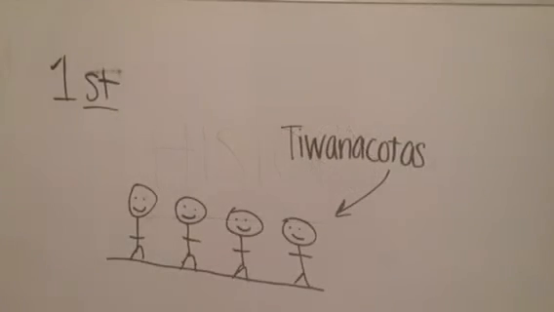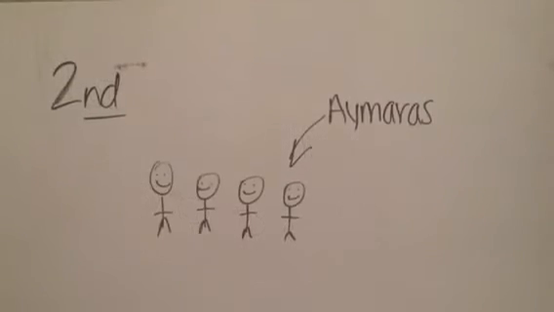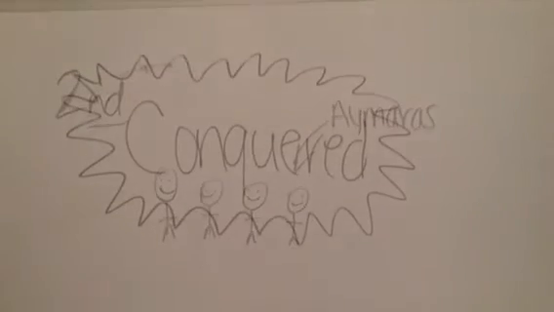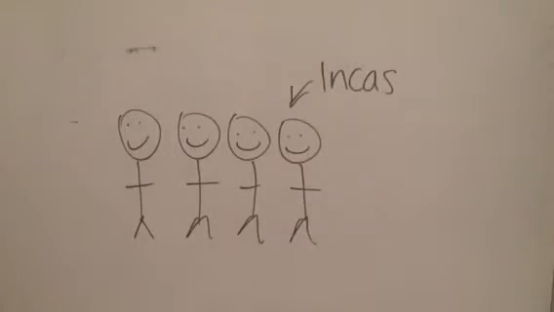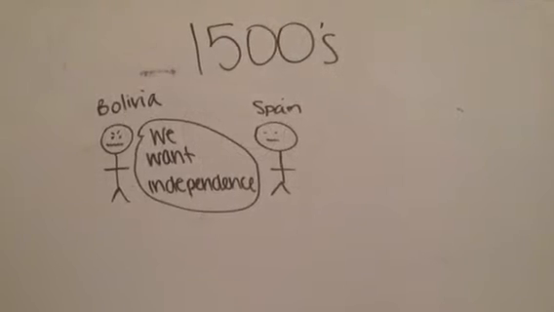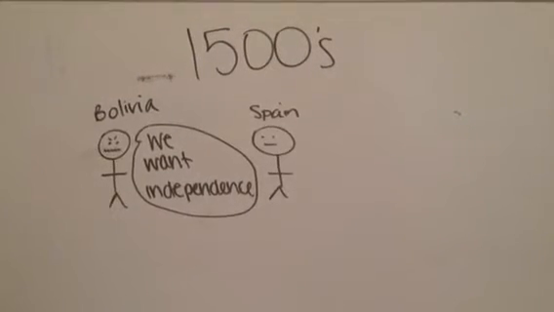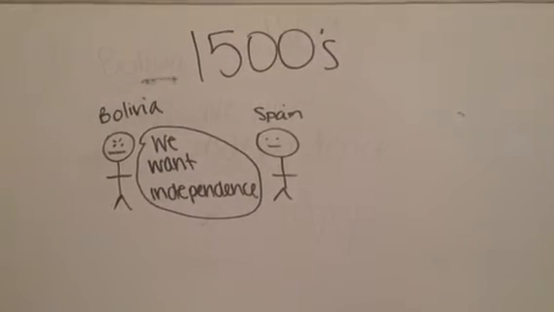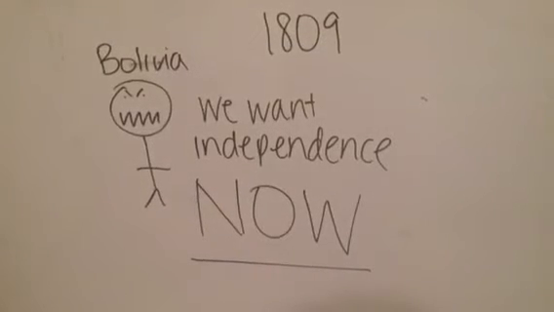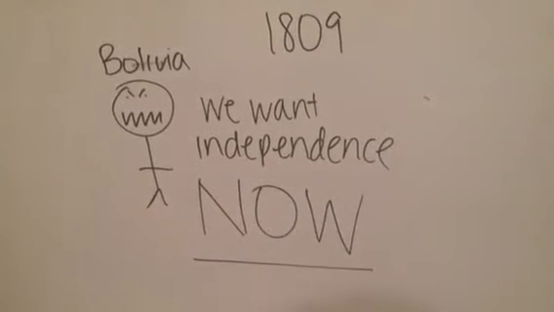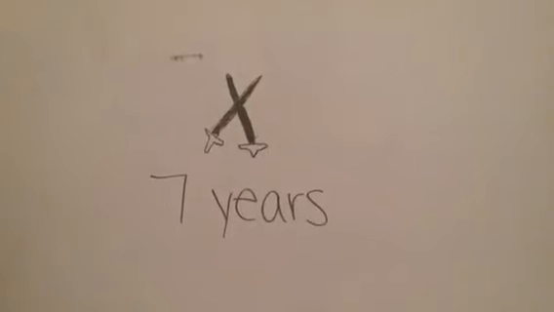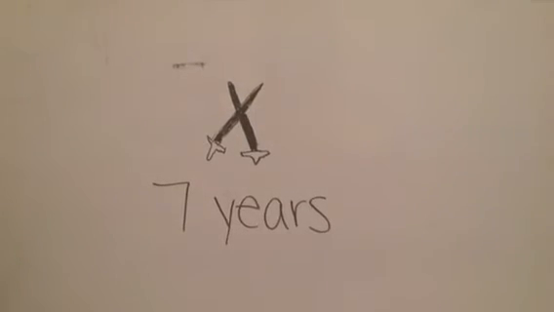History. The first settlers were the Tiwanacatas, then the Aymaras emerged, who were later conquered by the Incas. Upper Peru, which is now known as Bolivia, began its struggle for independence from Spanish control in the 1500s. Serious revolts for independence began around 1809. Spain never gained full control of Upper Peru, and it became a battleground for 7 years.